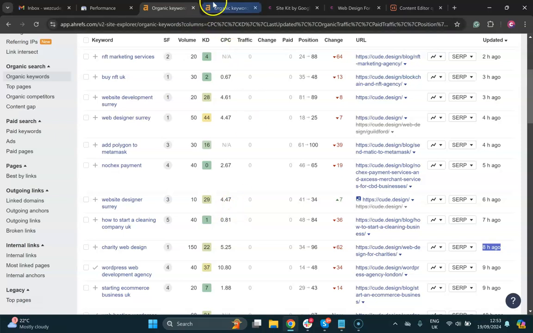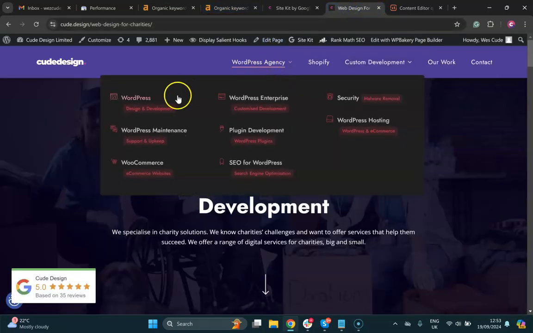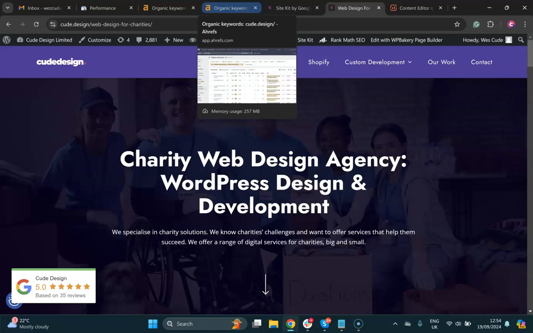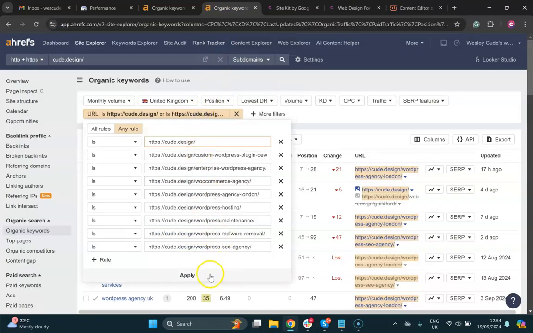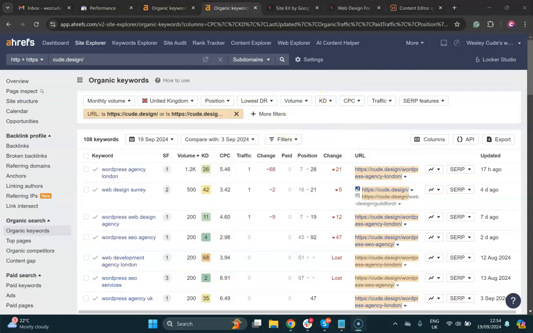So we worked on all these pages here. All these pages have been re-optimized using AI Humanizer to pass the AI test, so it seems like it's been written by a human. What I did was I stuck all these URLs into Ahrefs. I then put the date. Oh yeah, September the 3rd.